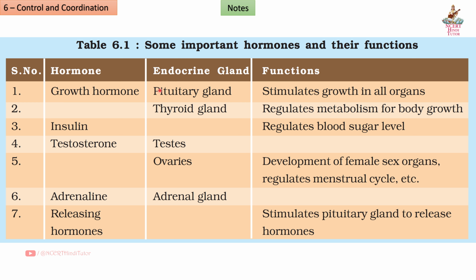First, growth hormone. Endocrine gland, pituitary gland, function, stimulates growth in all organs. Next, thyroid gland, regulates metabolism for body growth. Next hormone, insulin, function, regulates blood sugar level. Next hormone, testosterone, testis, ovaries, function, development of female sex organs, regulates menstrual cycle, etc. Sixth, adrenaline, endocrine gland, adrenal gland. Next hormone, releasing hormones, function, stimulates pituitary gland to release hormones.